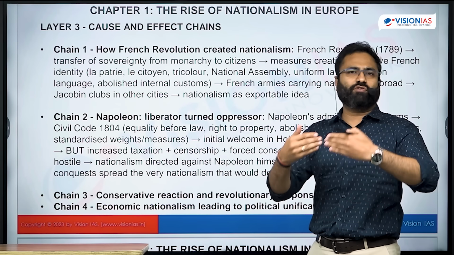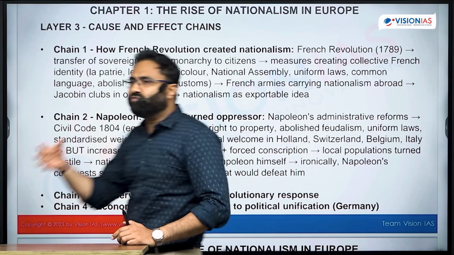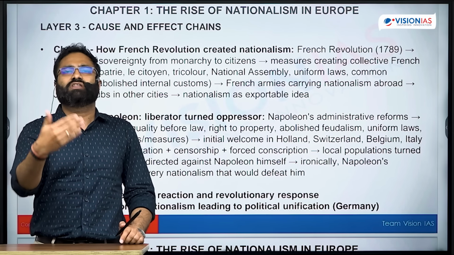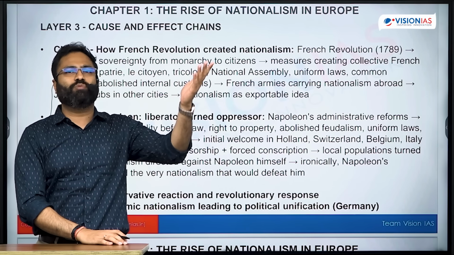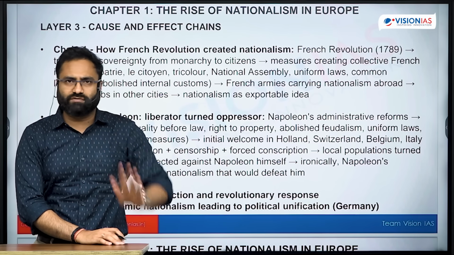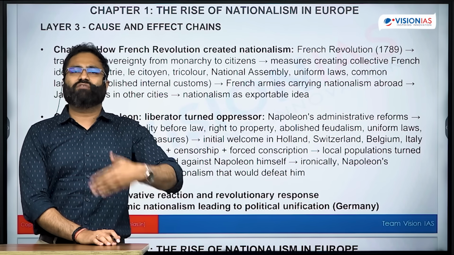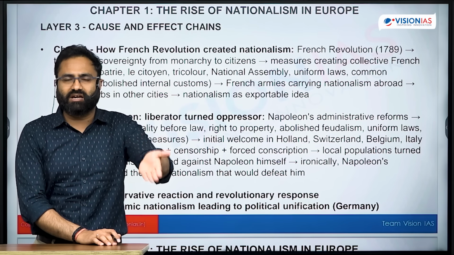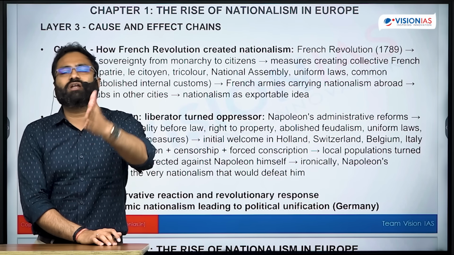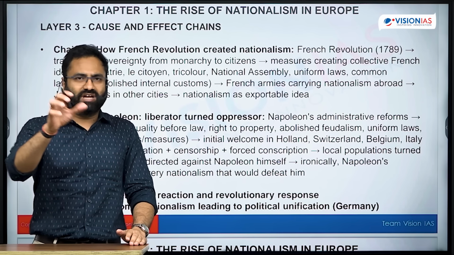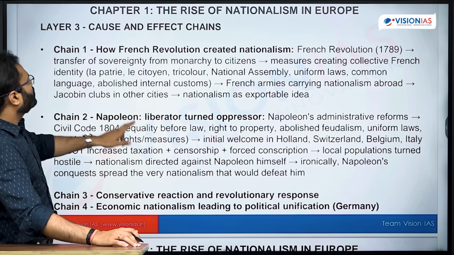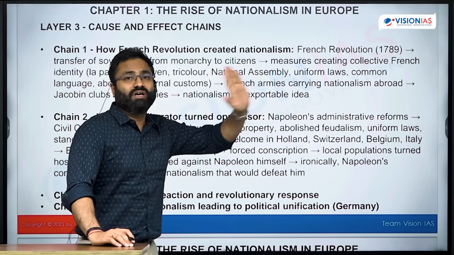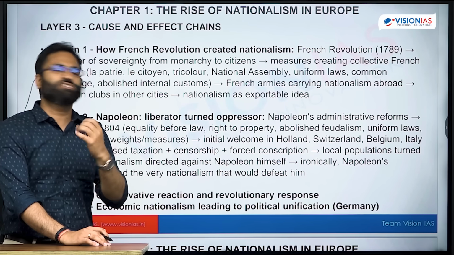And there were many other factors in it. There was a rise of corruption within the French system, and that's why there was a consecutive change of governments, and a rise of the Jacobin Club. After that there was the execution of Robespierre, and eventually the rise of the Directory government. When the Directory government also got corrupt, replacing it, there was a rise of Napoleon Bonaparte. So basically, in this chain we are talking about how the French Revolution created nationalism, how the French Revolution inspired nationalism.